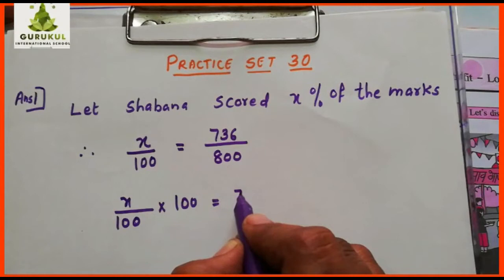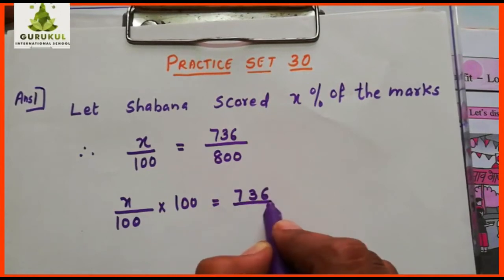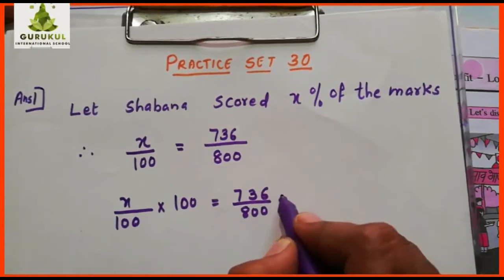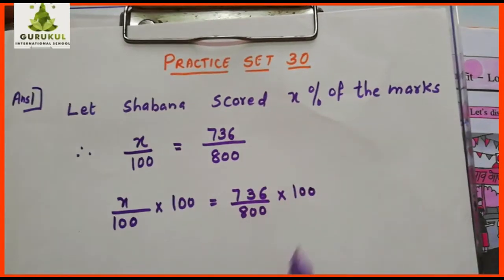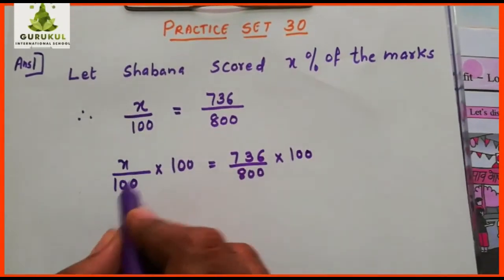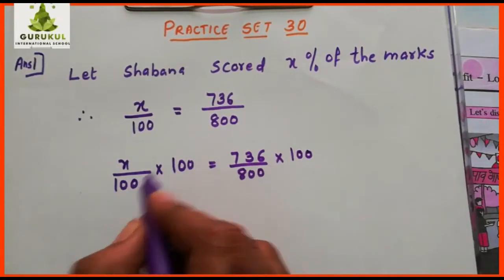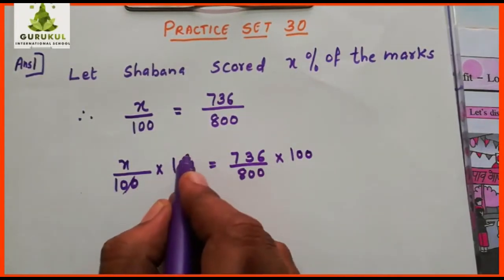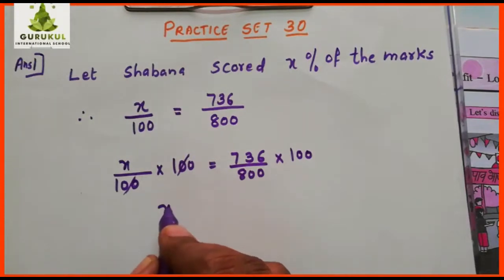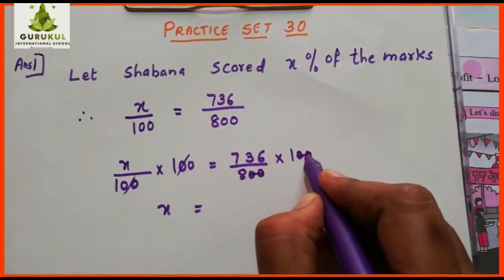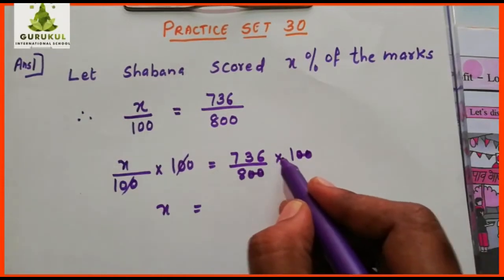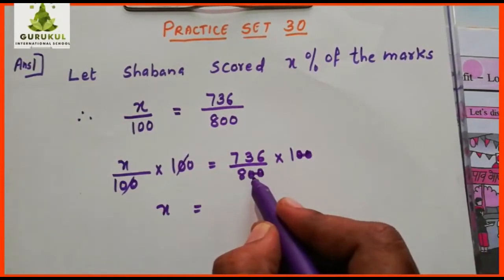In the same way, if I do any operation on left hand side, what I told you, you should do the same operation on the RHS also. Now multiply here also by 100. Now this gets cancelled out. So what you get, 100 1 times 100. Is it clear? So what you get, X is equals to, now see this here 0 0 and this 0 0 you can cancel because it is in multiplication here. Numerator denominator you can cancel.